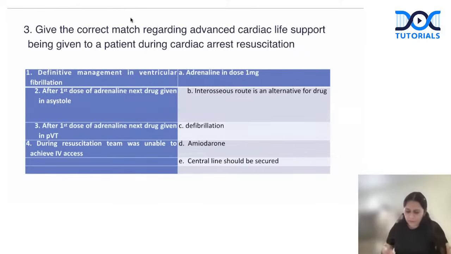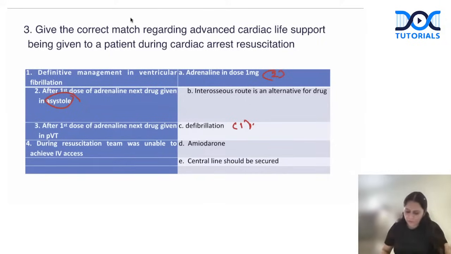Definitive management of ventricular fibrillation, well, defibrillation. So for one, this seems the right defibrillation. After first dose of adrenaline, next drug given in asystole. So asystole is non-shockable rhythm, and in non-shockable rhythm, there is no other drug apart from adrenaline. So what is the next drug? Adrenaline, adrenaline, adrenaline. There is no other drug. So the second drug is your adrenaline again.